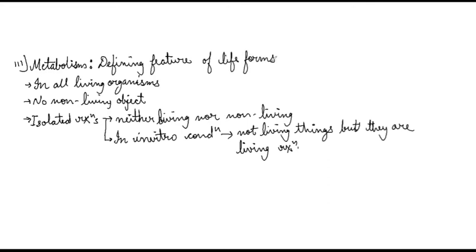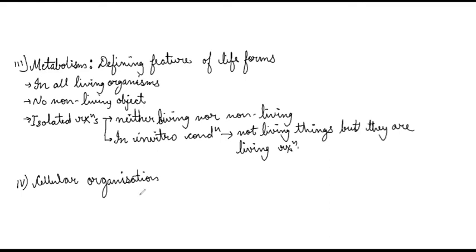Now, after this, we have got the fourth character. This fourth character is cellular organization. Remember, you need to learn these conclusions along with the reasons why they are called or why they are not called as the defining features.